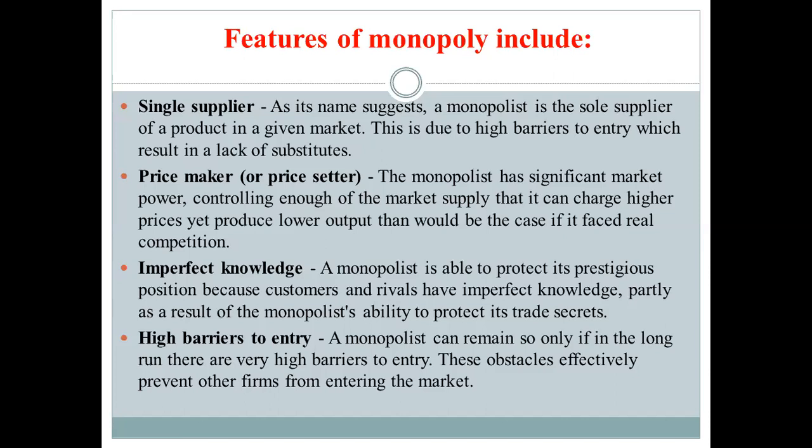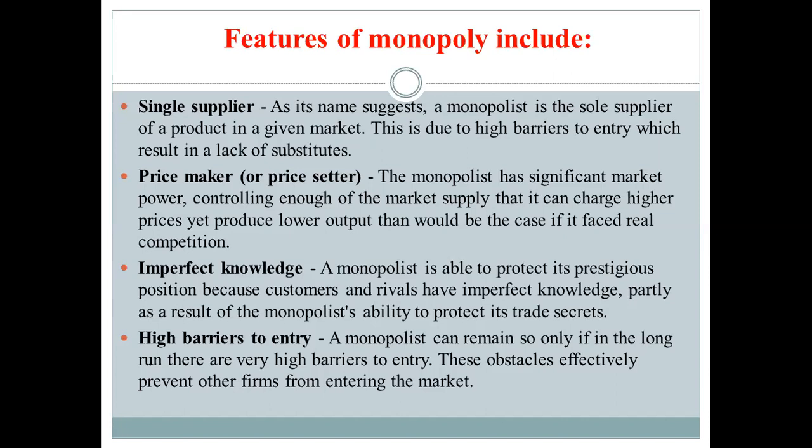When we talk about single supplier, it means what? As its name suggests, a monopolist is the sole supplier of a product in a given market, and this is due to high barriers to entry, which result in a lack of substitutes. Next one is price maker or price setter. The monopolist has significant market power, controlling enough of the market supply that it can charge higher prices, yet produce lower output than would be the case if it faced real competition.